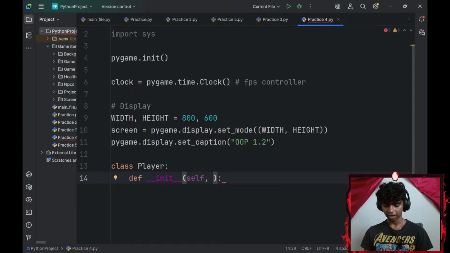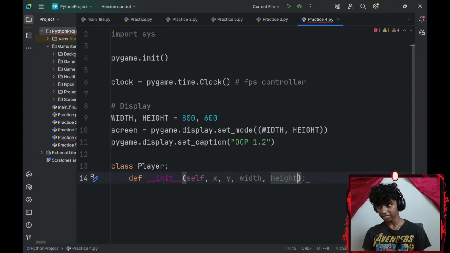I'll add a bunch of parameters like my player's x-axis, y-axis, width, and height, alongside my player's x-axis velocity and y-axis velocity. There we go.